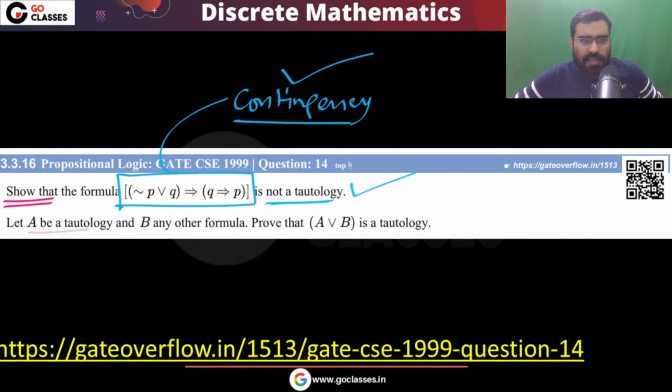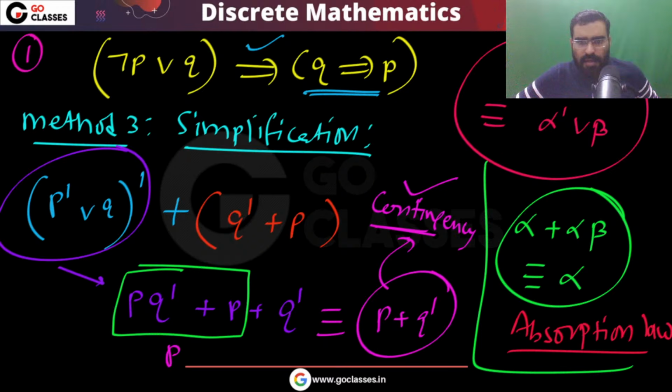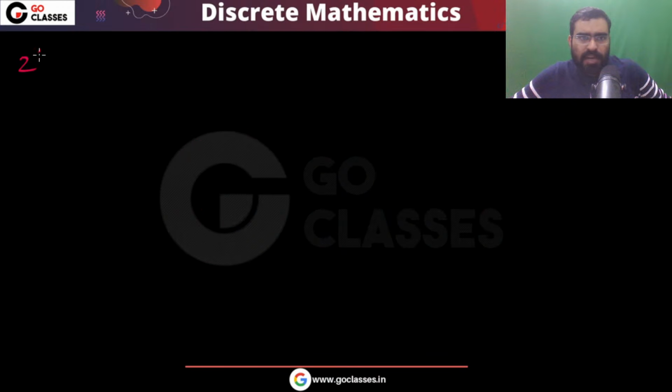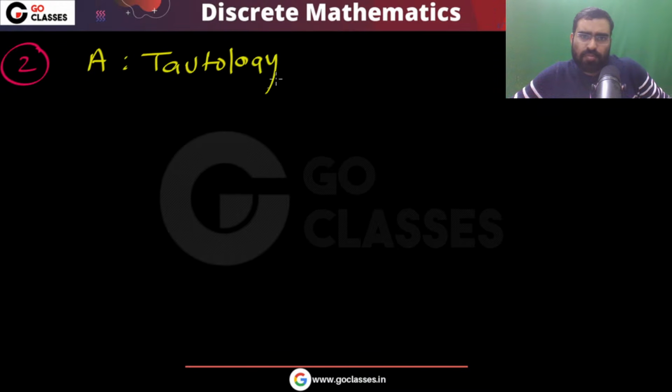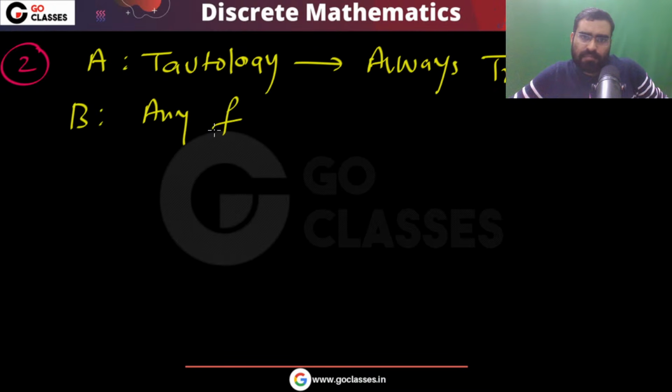The next question is saying A is a tautology, B is any formula, then prove that this is a tautology. A is a tautology. Tautology means always true. What about B? B is any formula. So A is a formula, B is a formula.